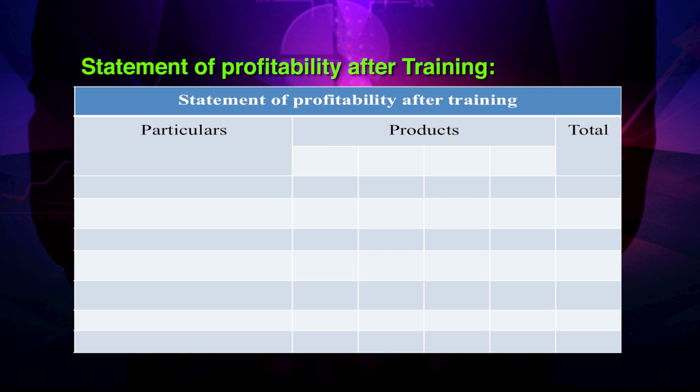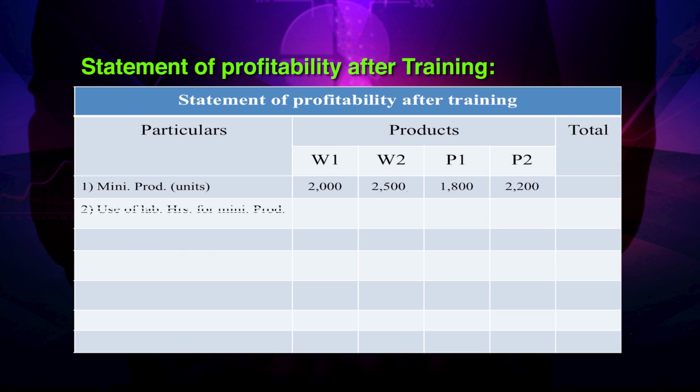We will have total 6 columns, where the first column is particulars, the columns 2, 3, 4, 5 are products W1, W2, P1 and P2 respectively, and the last column total. Minimum production in units for W1 2000, W2 2500, P1 1800, P2 2200.